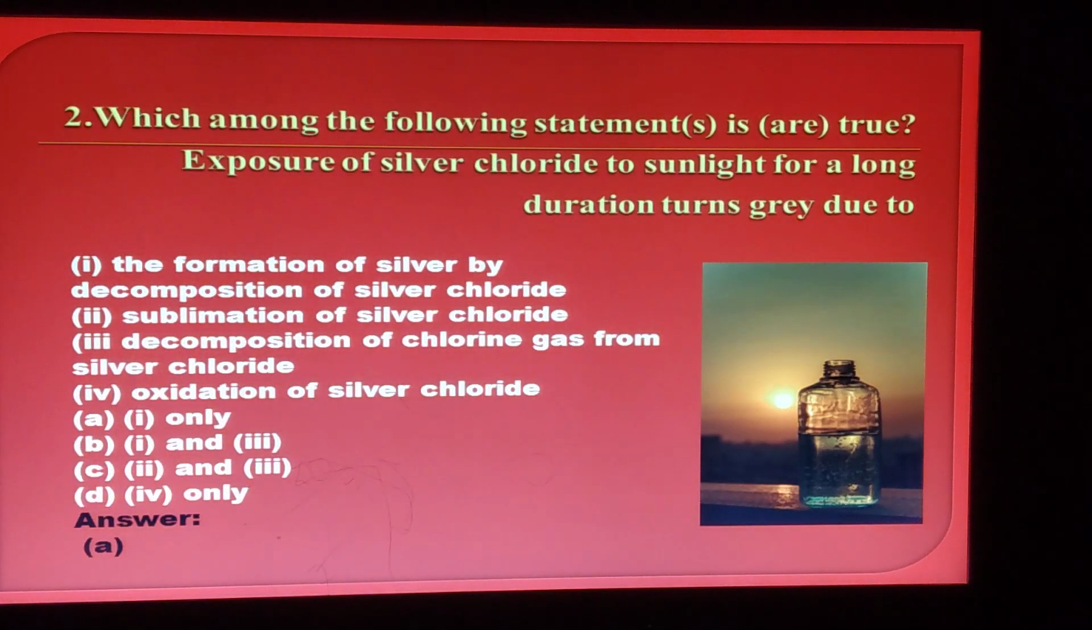Second, which among the following statement or statements is or are true? Exposure of silver chloride to sunlight for a long duration turns it grey due to the formation of silver by decomposition of silver chloride, sublimation of silver chloride, decomposition of chlorine gas from silver chloride, or oxidation of silver chloride. The correct answer is A, that is the first one only.